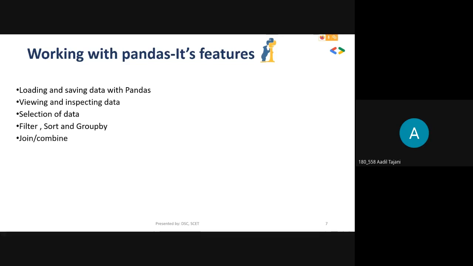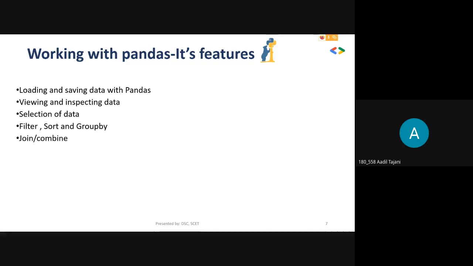So it can filter data for that, and it is used in data analysis. You can sort the data and also group by. If you want to analyze by some option, you can group the data according to that option and then analyze it differently.